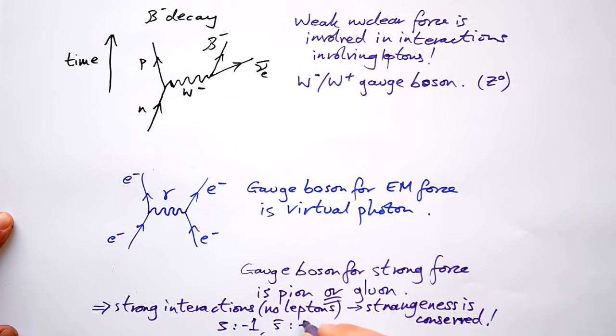Anti-strange has +1. An example of this is if maybe you had a kaon turning into two pions. That can happen. Kaon is a meson turning into two other mesons. No leptons involved, so therefore we know that strangeness must be conserved. So let's use this idea of conservation of charge, lepton number, baryon number, and sometimes strangeness to predict whether an interaction is allowed or not.